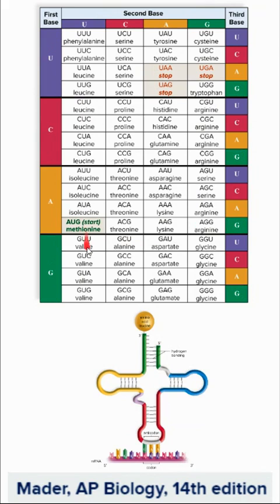When you see this chart, we have a start codon. The universal start codon is AUG, which codes for methionine. And methionine doesn't only exist at the start, it can exist further along the polypeptide chain. The other thing to pay attention to is that there are 3 stop codons, which will cause termination to occur.